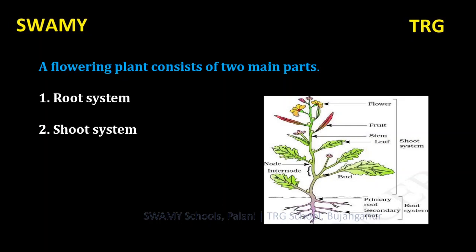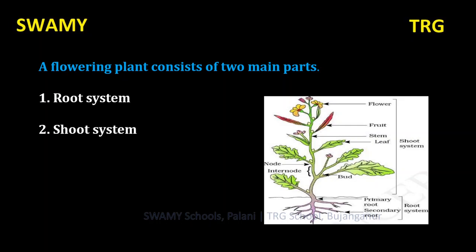That is, they all have stems and leaves above the ground, which we can see easily. And all the plants' roots are below the ground. These are the common characteristics of the plants.